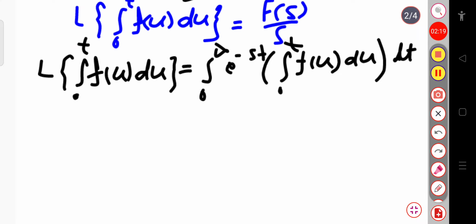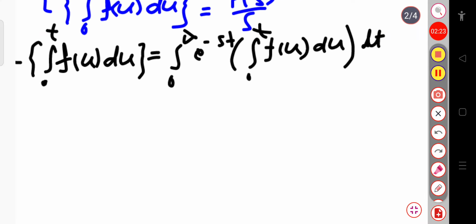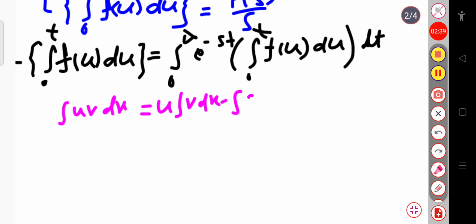Now here we can solve this by using integration by parts. Here let me write the integration of u into v dx, where u and v both are functions of x. This is equal to u into the integration of v dx minus the integration of du by dx times the integration of v dx, and the whole into dx. This is how you can solve when there are two functions in an integration. So you can solve by using the integration by parts technique.